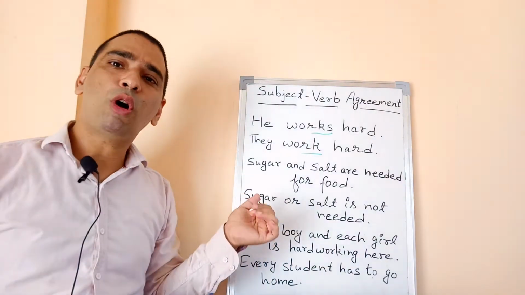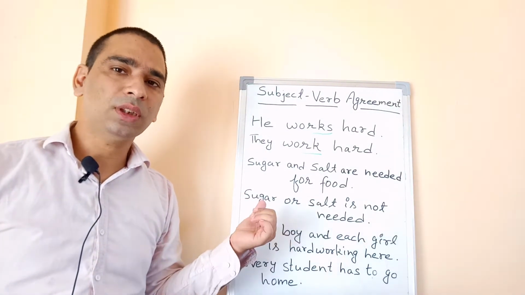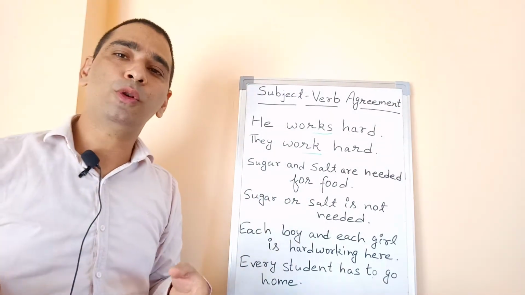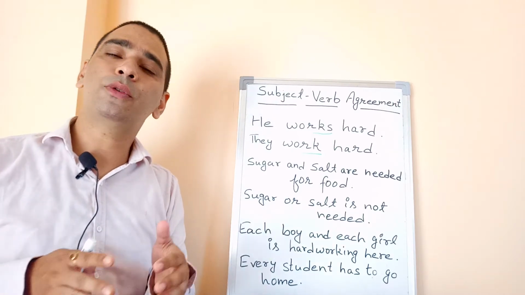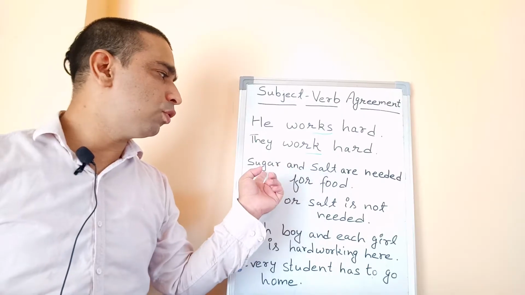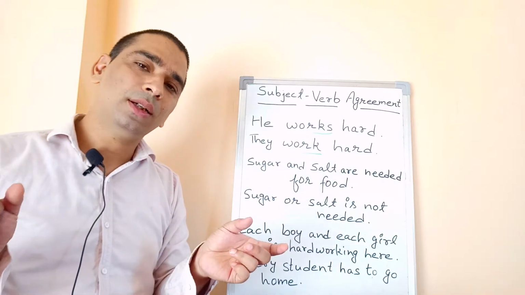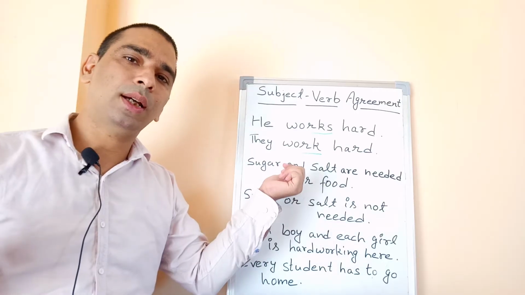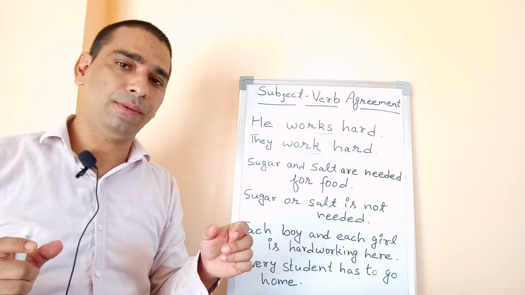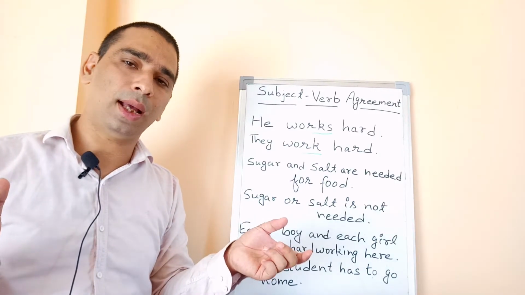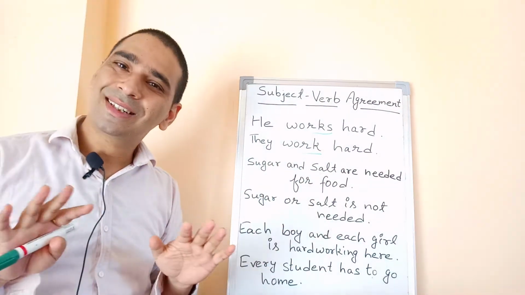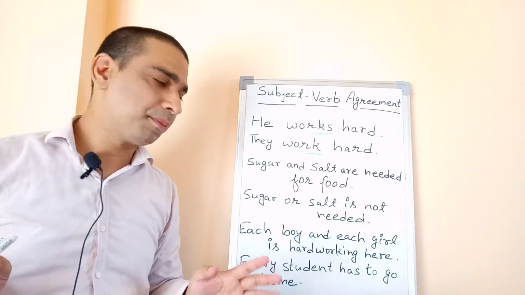Now let us talk about other examples, like sugar and salt are needed for food. When we prepare food, we need sugar, we also need salt. So we are using a connector here, sugar and salt. We are connecting two different things with a connector, that is and. Sugar and salt are needed for food, or are important for a healthy diet. Are, because we are talking about two things here. Clear? I think this much we already understand.